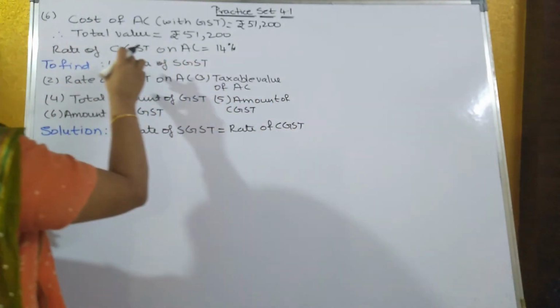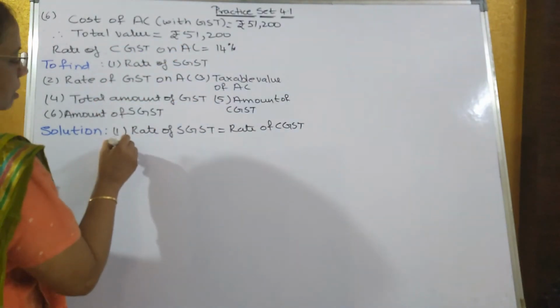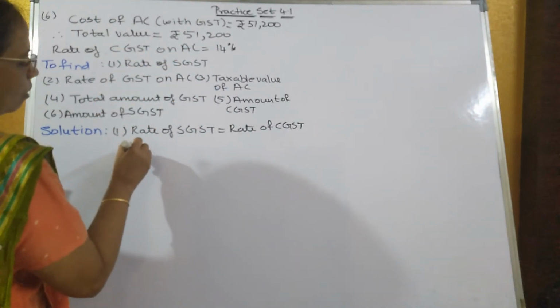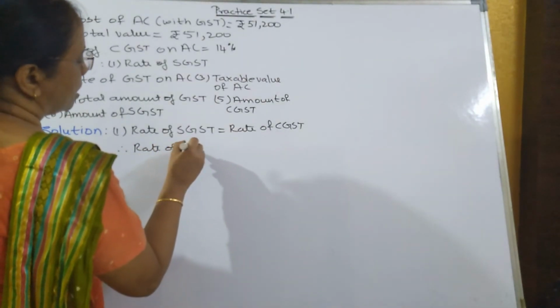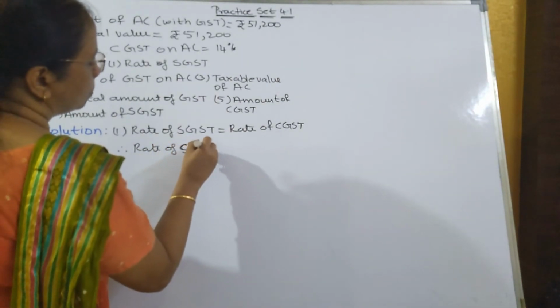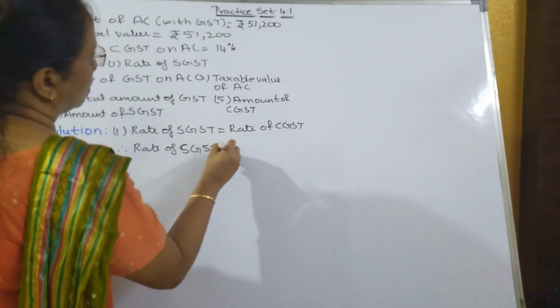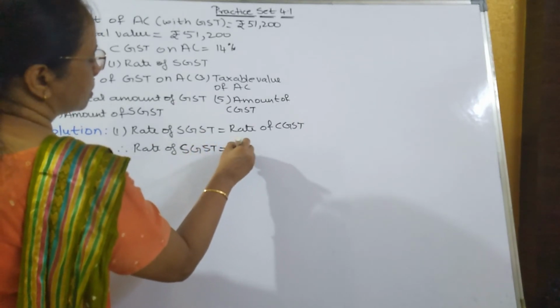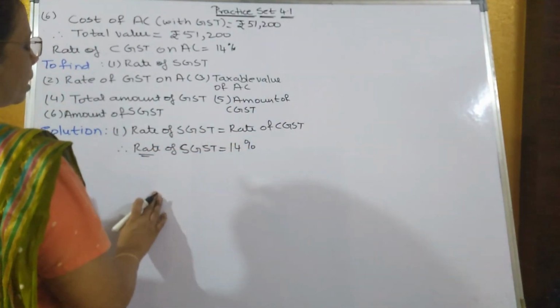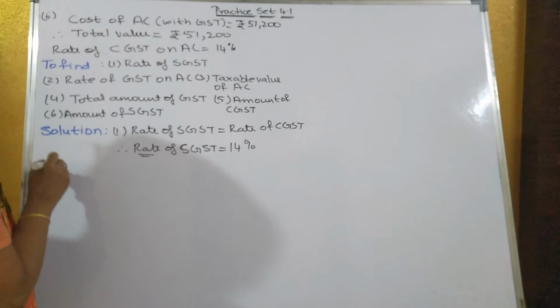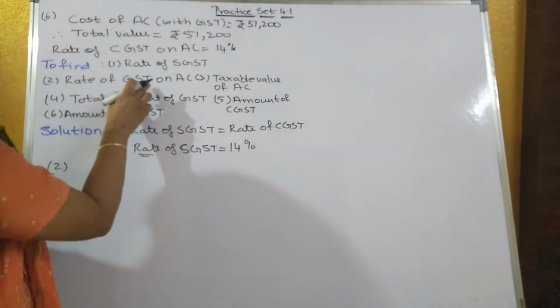Now rate of CGST is how much? 14%. Therefore rate of SGST is equal to 14%. So rate बोला रहता है तो percentage ढूंढने का रहता है. Second one, you have to find out the rate of GST.